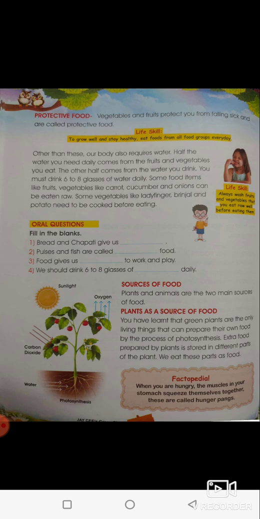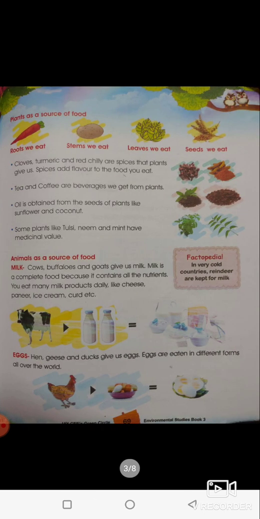The extra food that the plants prepare is stored in different parts of the plant, in roots, in leaves, as fruits, as stem. So we get all those different parts as food. We get food from roots like beetroot or carrot, and stems like sugarcane and potato, and leaves like mint, tulsi, and grains like maize, paddy, that means rice, and different medicinal purposes also we use